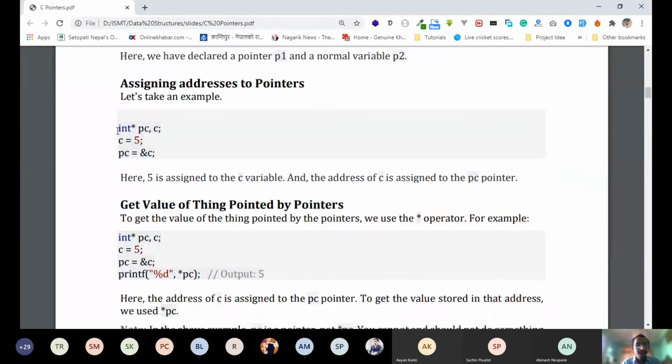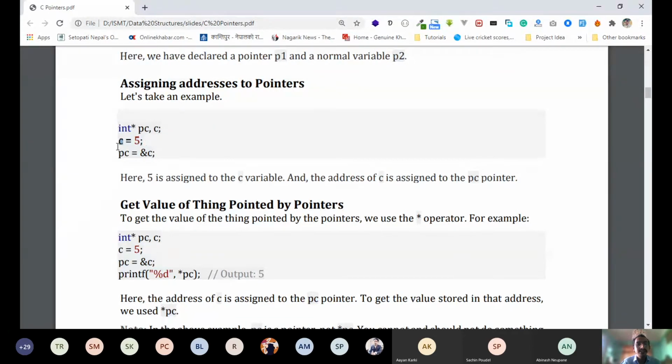If we have declared like this: int asterisk pc, c. This means pc is a pointer variable and c is a normal variable, both of type integer. So pc is a pointer variable where c is a normal variable, and what we did in the next line is put c equal to 5.